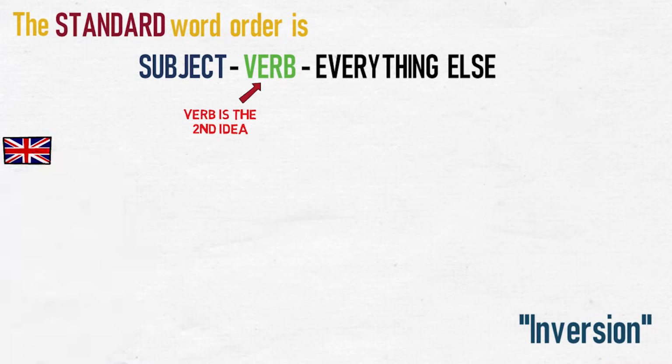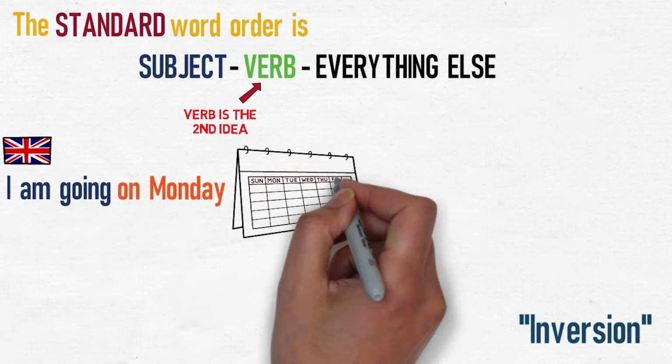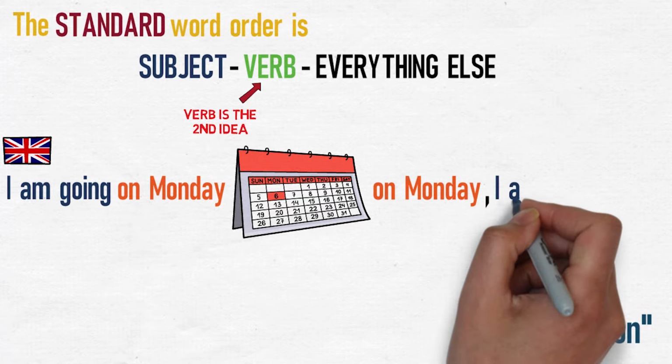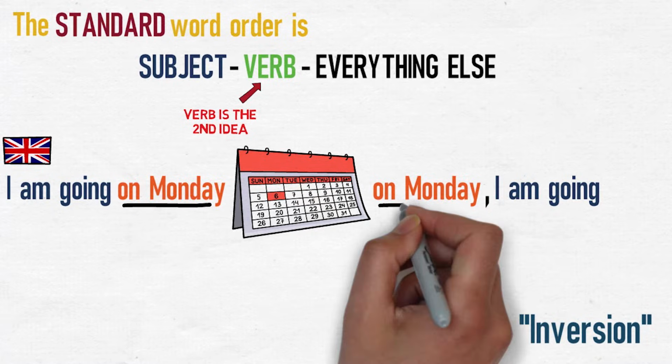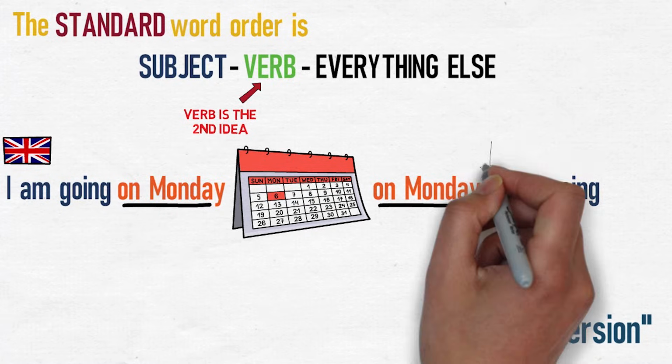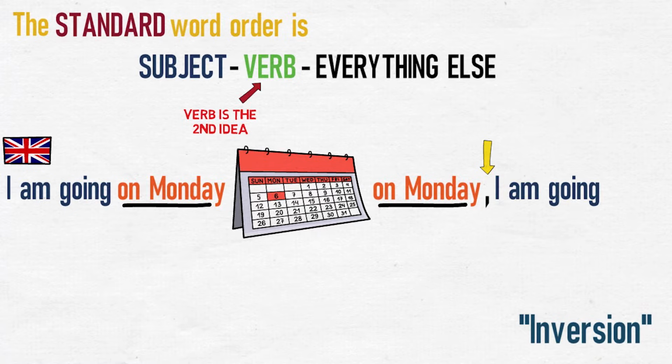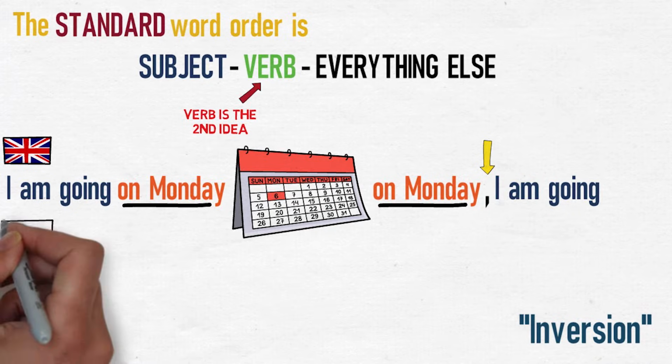Look at the following English examples. I'm going on Monday, or on Monday, I'm going. Notice how, in English, we can put the time phrase, on Monday, in either place. If we start with it, we have to use a comma after it. In German, we have these two options as well.